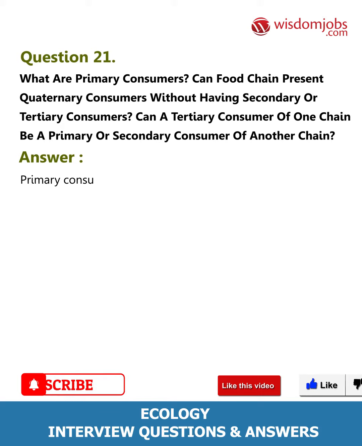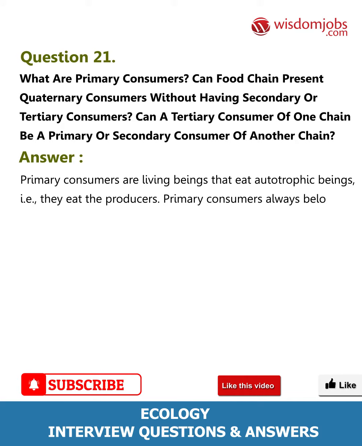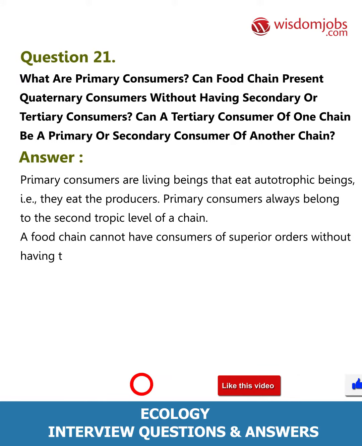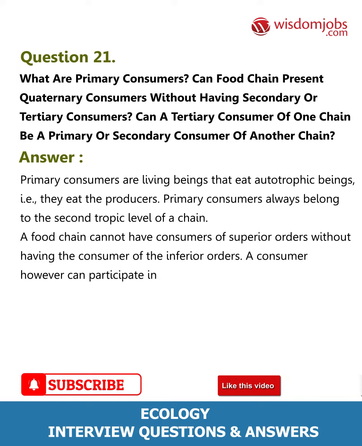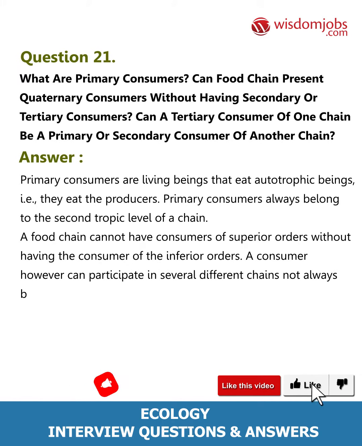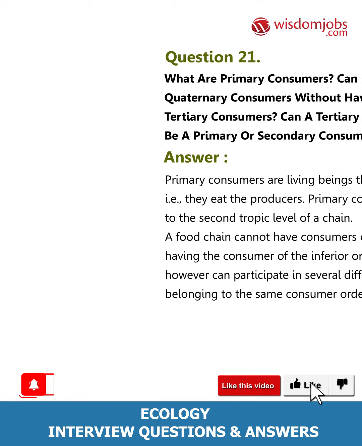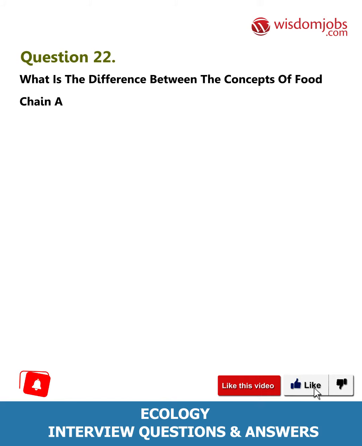Answer. Primary consumers are living beings that eat autotrophic beings, i.e., they eat the producers. Primary consumers always belong to the second tropic level of a chain. A food chain cannot have consumers of superior orders without having the consumer of the inferior order. A consumer, however, can participate in several different chains, not always belonging to the same consumer order in each of them.